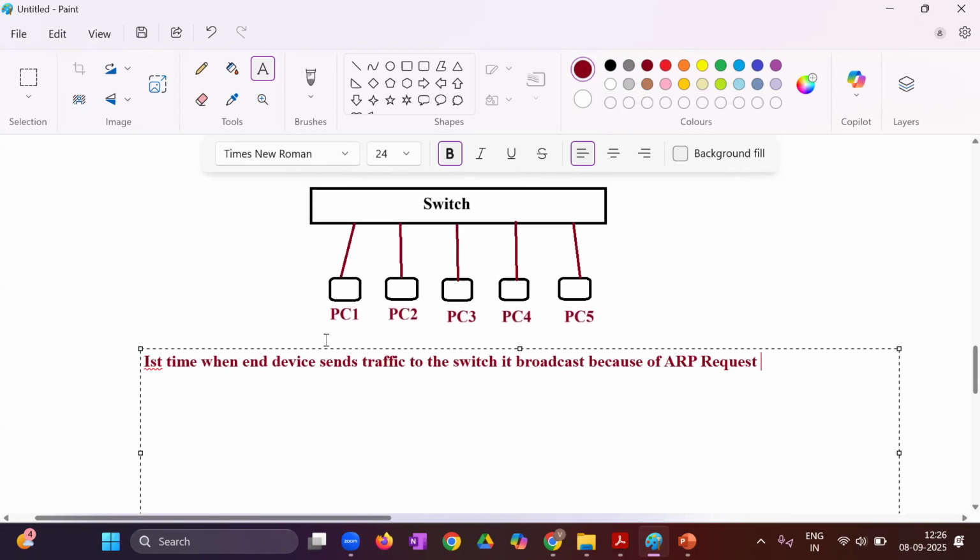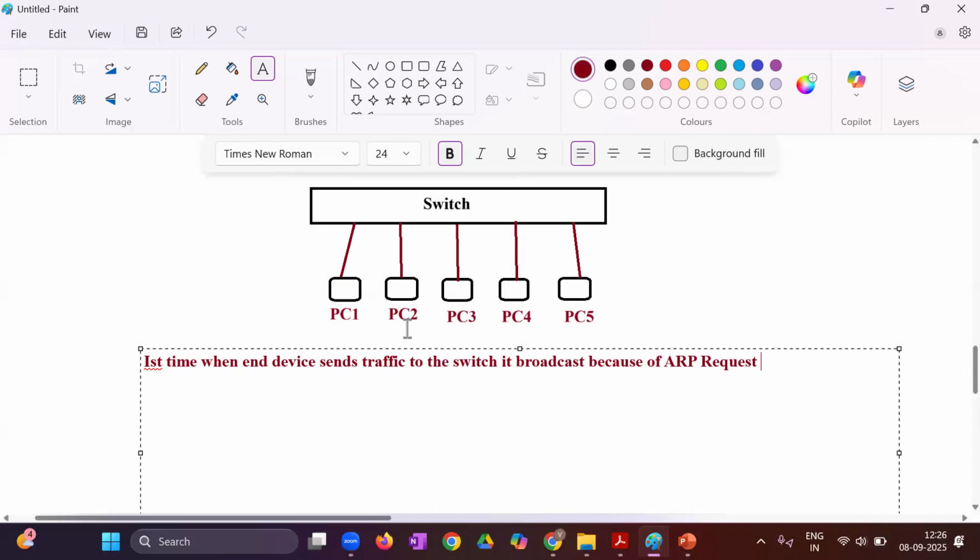Now see what happens. PC1 and PC2 want to communicate. Don't you think that they both require MAC address information? Yeah, because that is in the LAN environment. PC1 does not know the MAC address of PC2. PC1 will say, I want to communicate with PC2, but I don't know the MAC address of PC2. Tell me the MAC address of PC2. Who is telling? PC1. To whom? The switch.